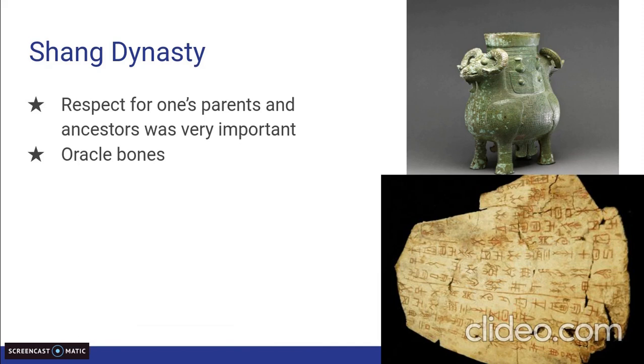hot, heated rod, touch the oracle bone until it heated up and it cracked. Then the royal priest would interpret the cracks, meaning that they would find the answers within the cracks that were created. And then they would scratch the answers on the bone itself. So they used these oracle bones to communicate with the gods.